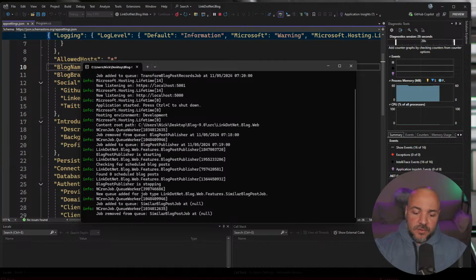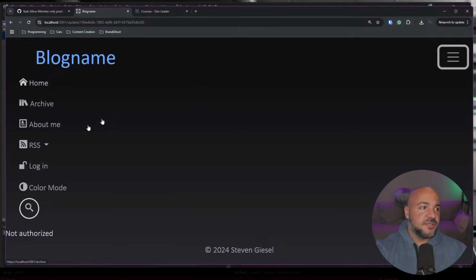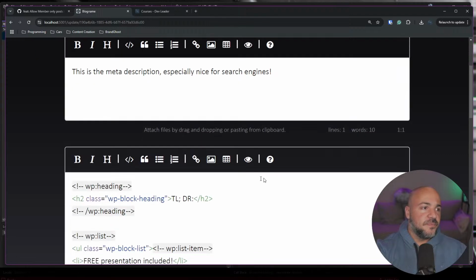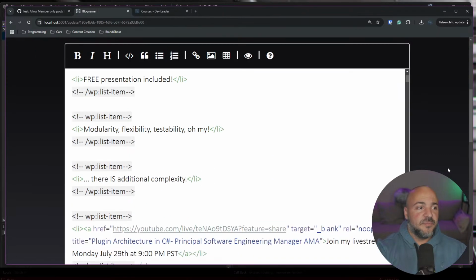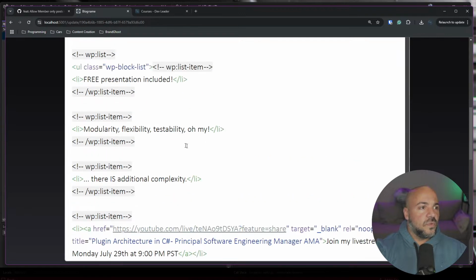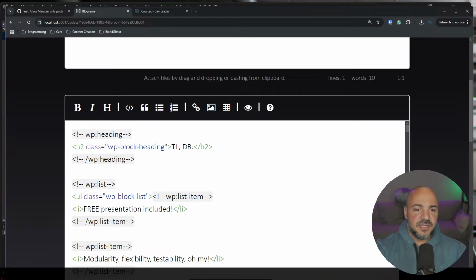And if I go refresh my browser over here, I just wanted to show you the blog is running. I am not authorized. So, yeah, I don't have to port anything probably. This is some of the HTML that's directly from my blog. So one sec, let me get this a little bit better. Whoa, I zoomed the wrong way.